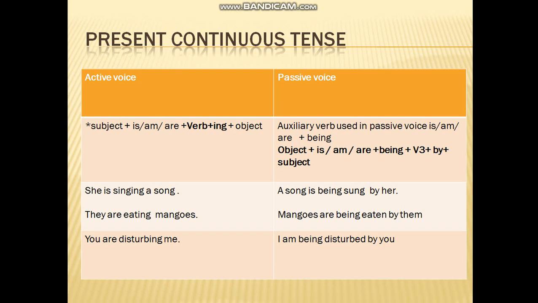They are eating mangoes. You are disturbing me. While in passive voice, the auxiliary verb used is am, are plus be. Object plus is, am, are plus being plus verb third form plus by, and then it is followed by the subject. A song is being sung by her. Mangoes are being eaten by them. I am being disturbed by you.